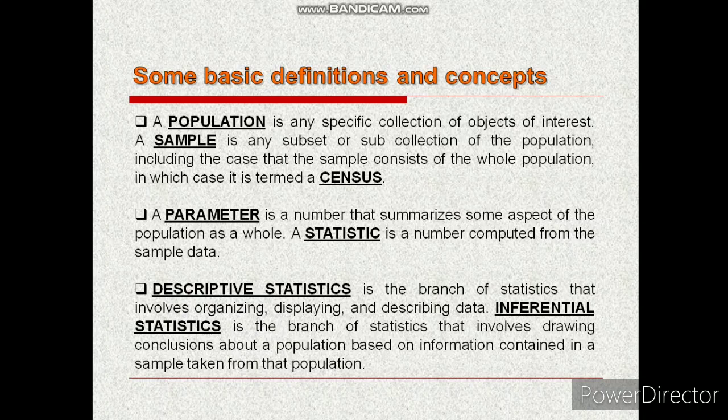We draw a sample from the population and do statistical analysis of that particular sample to find a number that will exactly represent the entire population. The number that we get after analysis of this sample is known as a statistic. Statistics are the representatives of parameters.